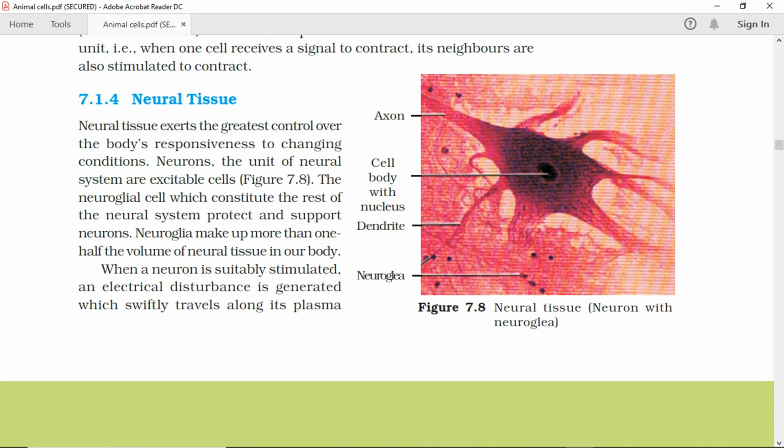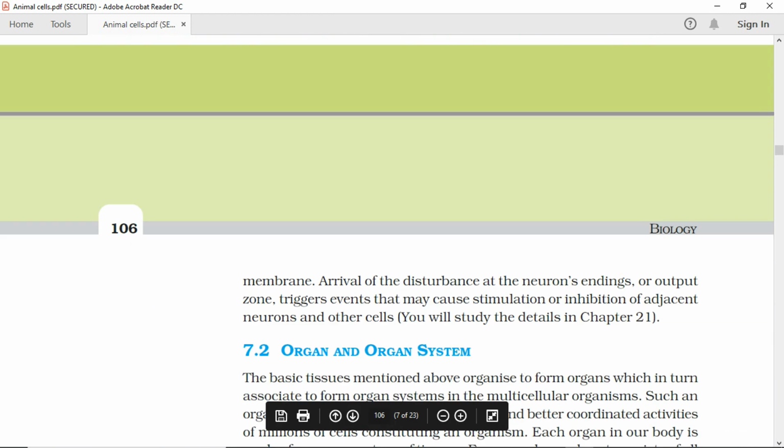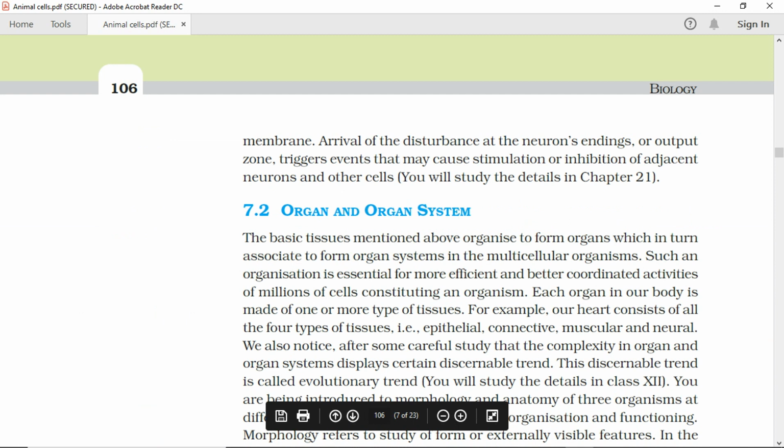106 Biology. Arrival of the disturbance at the neuron's endings, or output zone, triggers events that may cause stimulation or inhibition of adjacent neurons and other cells. You will study the details in Chapter 21.